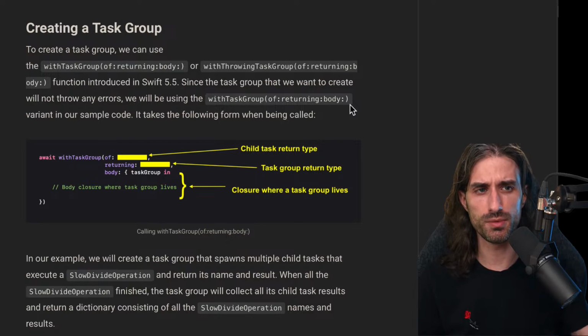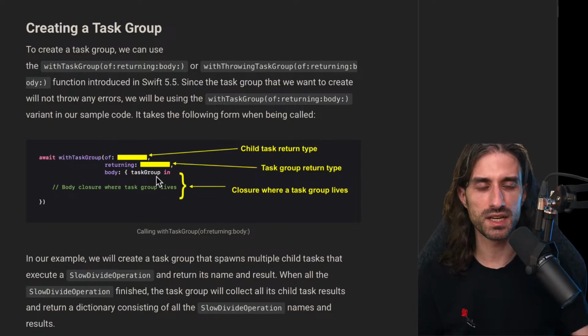So I guess we can make the code a little bit more concise and easy to read. But the ideas between throwing task groups and non-throwing task groups basically translate to one another. So it takes the following form when being called. The first argument is the child task return type. Returning is the task group return type, and then the closure where you will be creating the tasks. And you can see that in this closure, you have access to the task group passed as an argument.